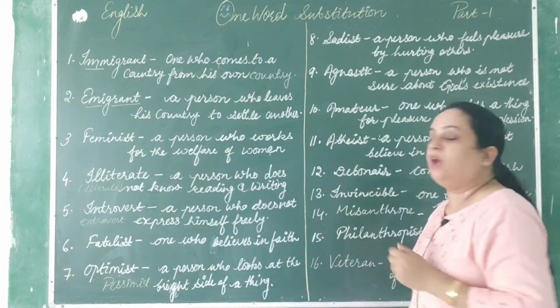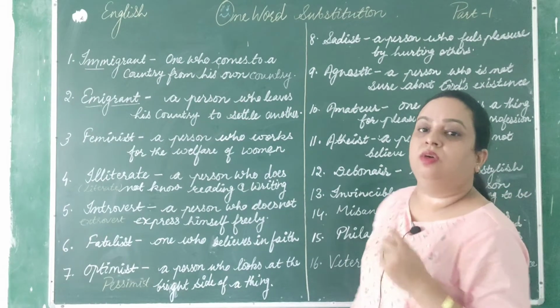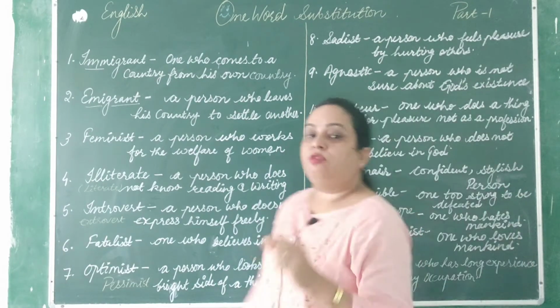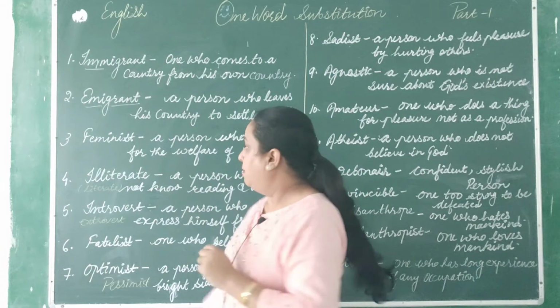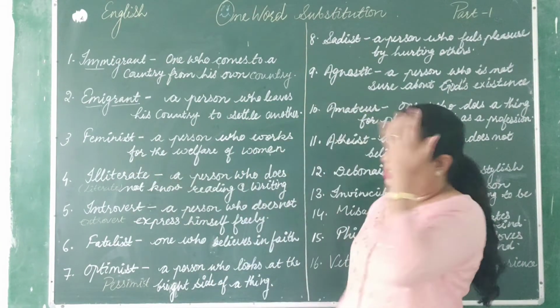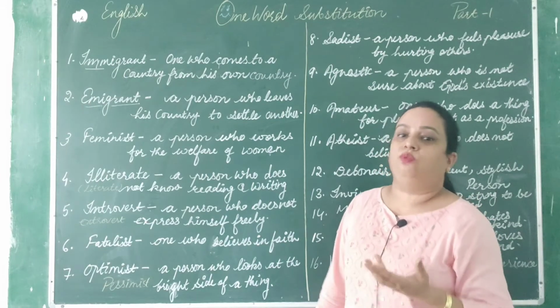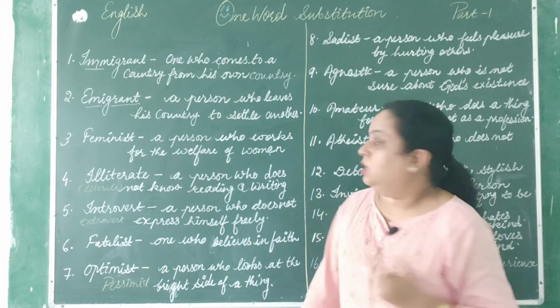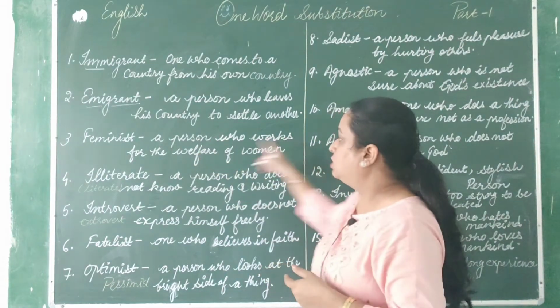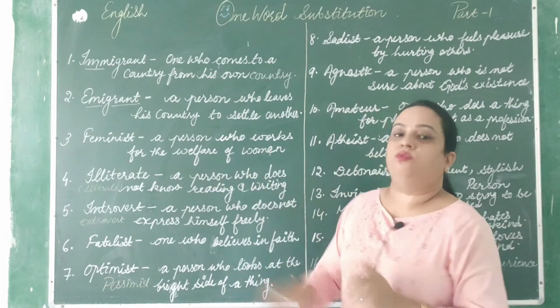Next one is feminist. The third word is feminist. F-E-M-I-N-I-S-T. So feminist is a person who does some work for the welfare of women. Okay, a person who works for the welfare of women.